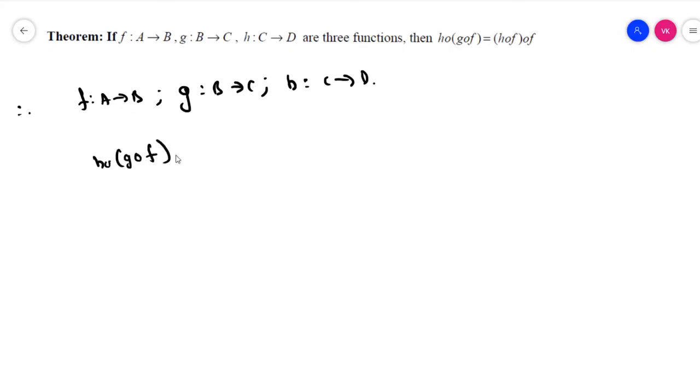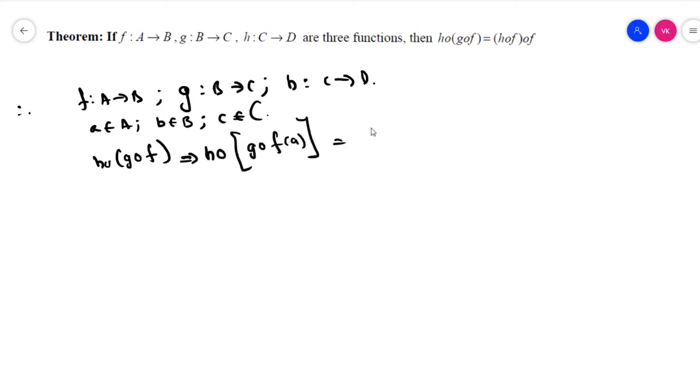Let's take a belongs to A, b belongs to B, and c belongs to C. Let's go for h circle g circle f of a, which we can write as h of g of f of a.